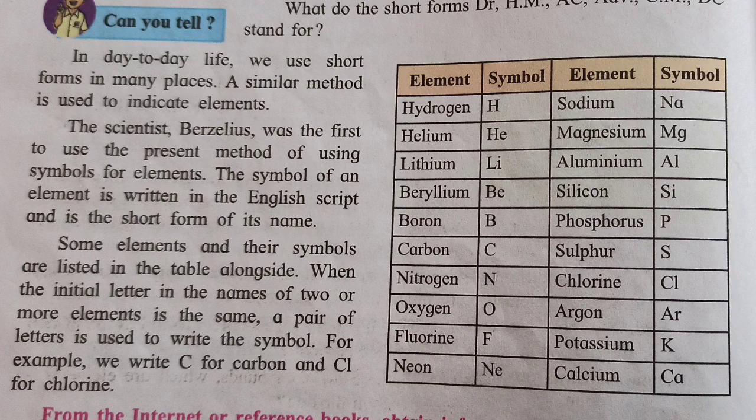See that in this chart, the names of some elements and their symbols are given.